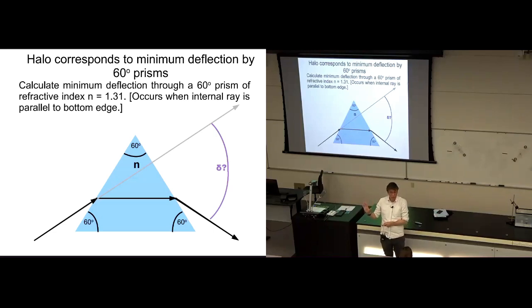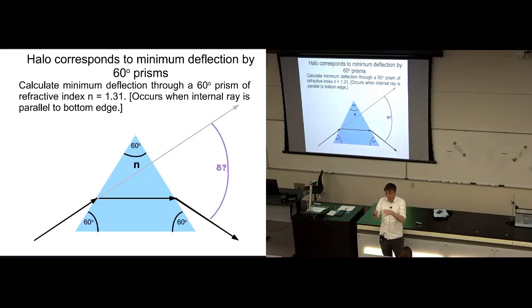and that halo occurs at the minimum deflection. The light tends to be concentrated with a deflection near the minimum deflection. And so that's how the halo arises. And so we're going to calculate what that minimum deflection is. Now, no smaller deflection, so inside the halo, is possible. So that's why it's darker inside the halo and lighter outside the halo.